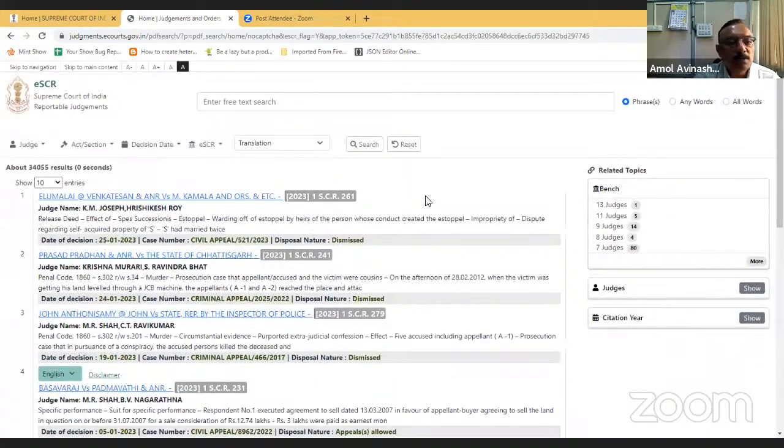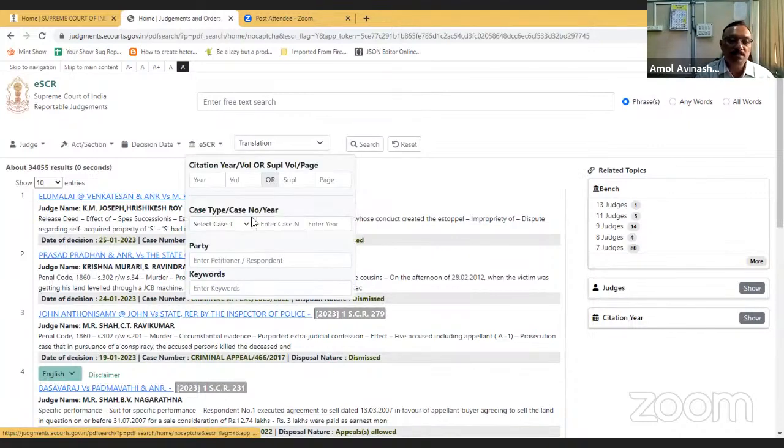So this is all about the eSCR, where you can enter free text and search the judgment based on phrase. You can use the any word option. You can use the all words option. You can search judge wise. If you know the act and section, accordingly you can search. Then based on decision date, if you know, then between decision dates; if you know the volume number of Supreme Court Reports, or a particular case number, if you know the exact case number, you can enter that here. If you know the party name, then you can enter the party name here.